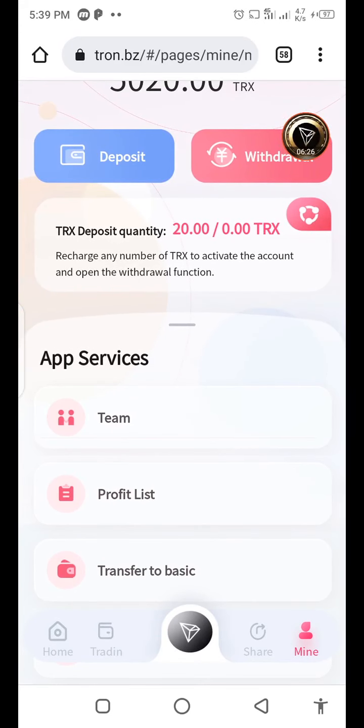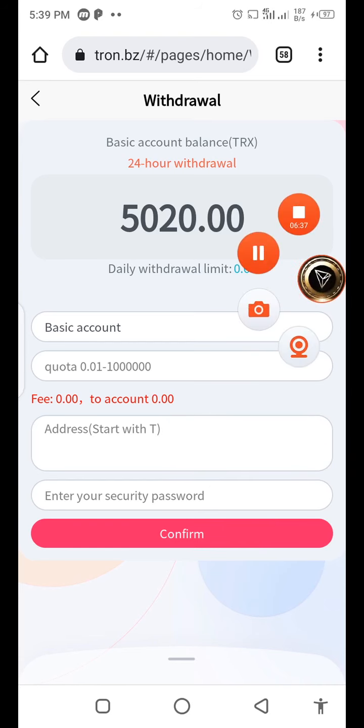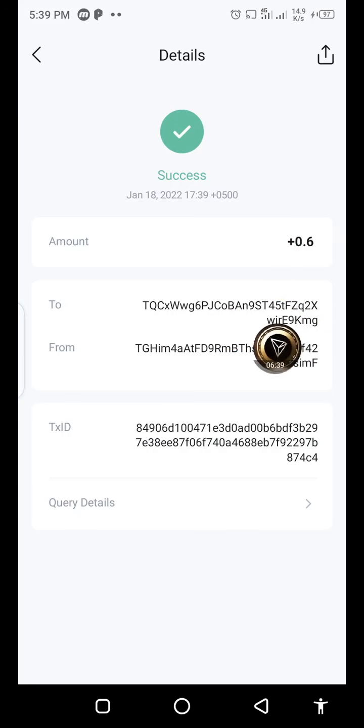And how can you withdraw from Tron.bz? Click on the withdraw option and put your desired amount, your TRS address and security password. After clicking the confirm option, check the withdrawal receipt in my personal wallet.